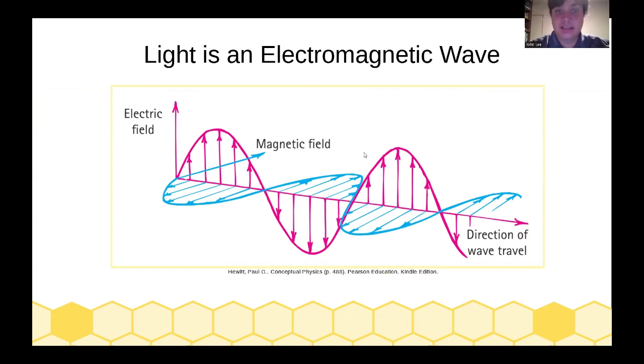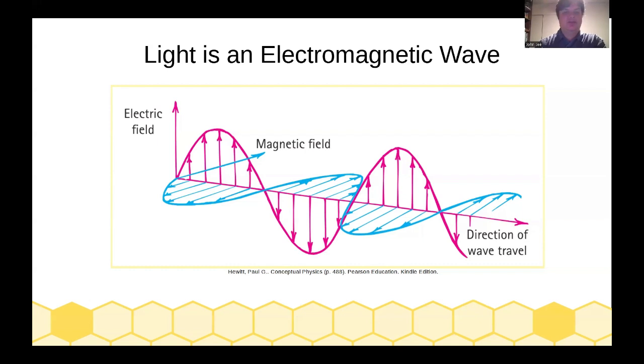As a reminder, a change in an electric field causes a change in a magnetic field, which causes a change in an electric field. With this, if you have a magnetic field and an electric field next to each other, they will push each other forward in the direction of wave travel, similar to sound, but with transverse waves rather than longitudinal waves, and with electromagnetic radiation, an electric field and a magnetic field, rather than just traveling through a medium.